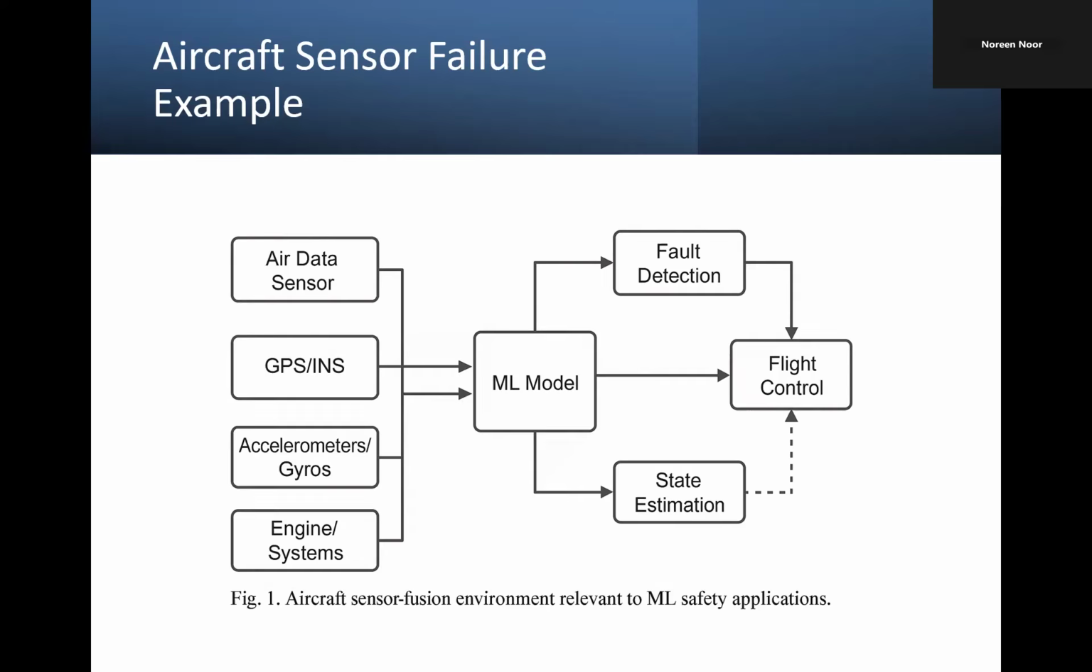If machine learning hasn't been tested under these incorrect data conditions, it can misjudge the aircraft state and that can lead towards a really big accident. So this reinforces why testing machine learning with faulty sensor data is absolutely essential. So these should be considered whenever we are trying to link machine learning with aviation.